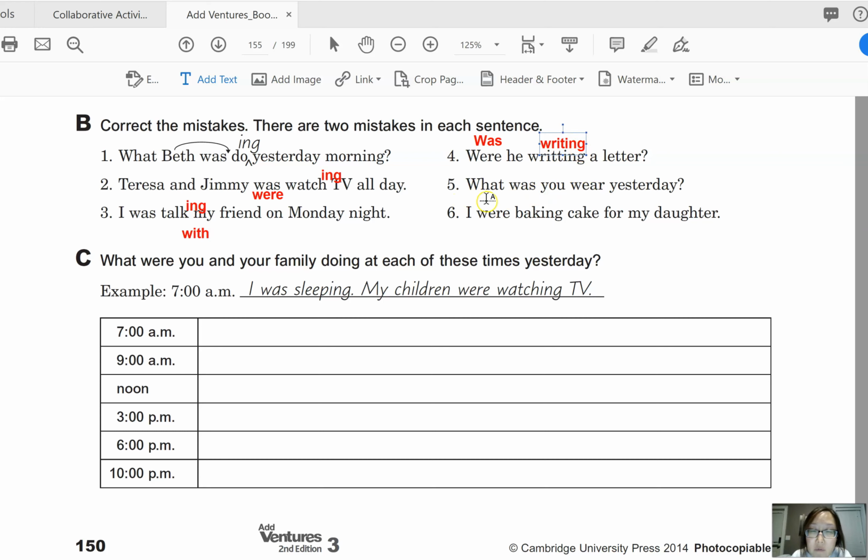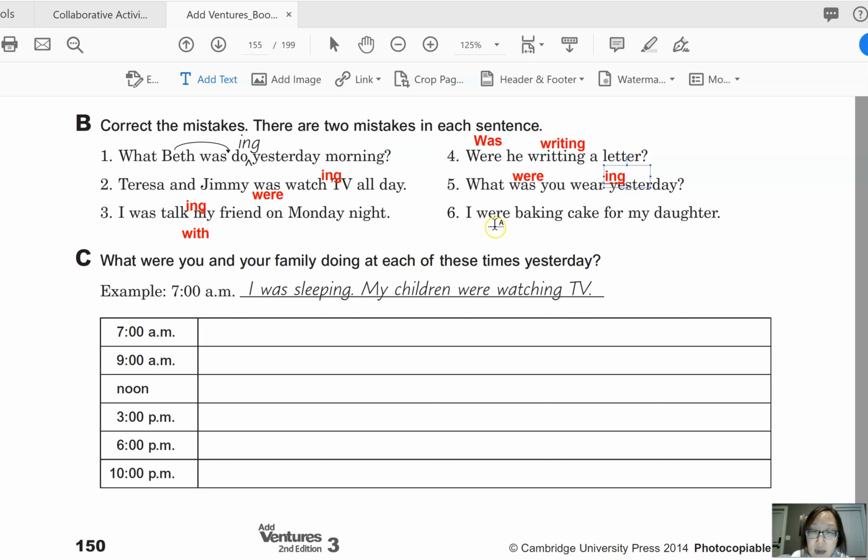And then number 5, what was you wear yesterday? Since the subject is second person, we need to use were. What were you? And then also wearing, ing, because this is past continuous tense. What were you wearing yesterday?